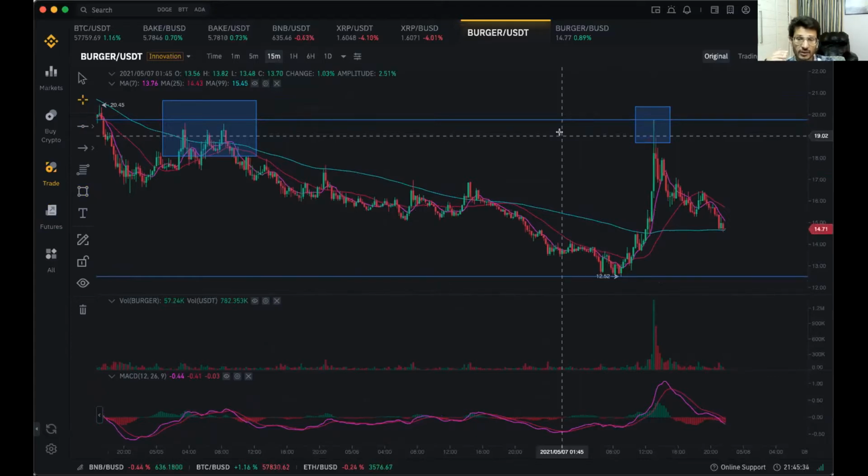How could he have put a sell order? By using a limit order on the app or maybe here only. He would have placed a limit order to sell the coin at $19, and the coin would have been automatically sold when it reached $19. Okay, clear?